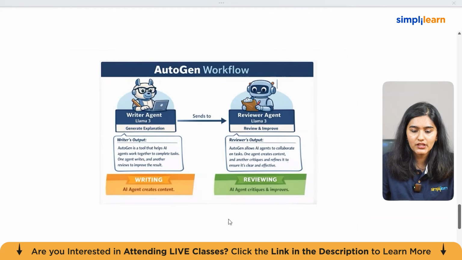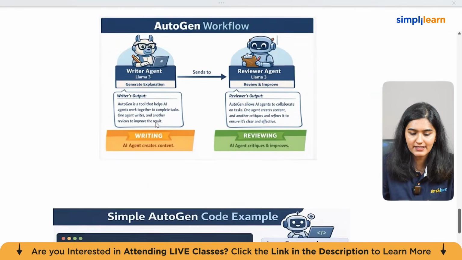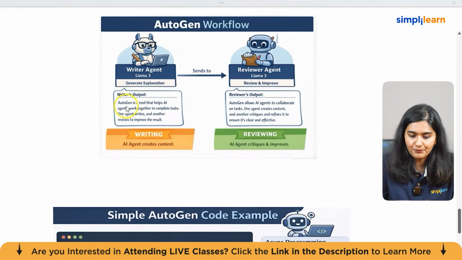Now, here is the AutoGen workflow. So this is the writer agent, and we'll be writing code for the same. This is the writer agent, which generates the explanation. This is the reviewer agent. We are using Llama 3, the one which we were using previously. This is the reviewer output. This agent does the work of creating content, and this agent reviews whatever this agent has created.